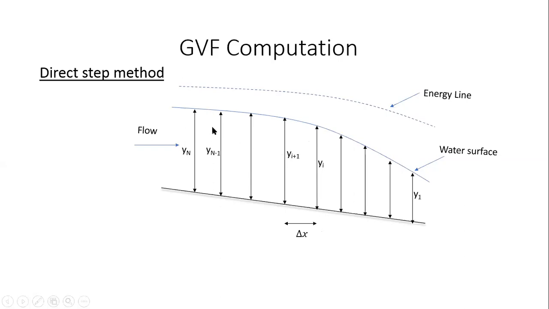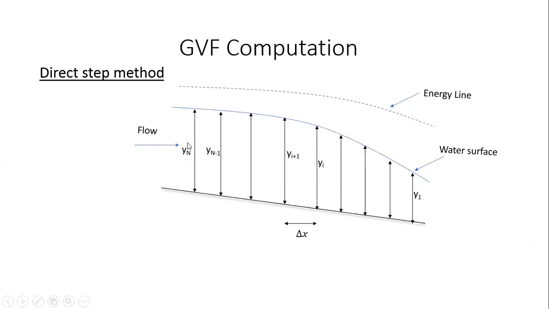My objective is to find out the delta x over which it changes from a certain value to the next value, all the way from yn to y1. Each one will have its own delta x. If I keep summing up all these delta x's between two successive changes in water surface elevation, I'll get the total length. I'm interested in finding out the length over which the water surface changes from, let us say, yn, y capital N, to y1.